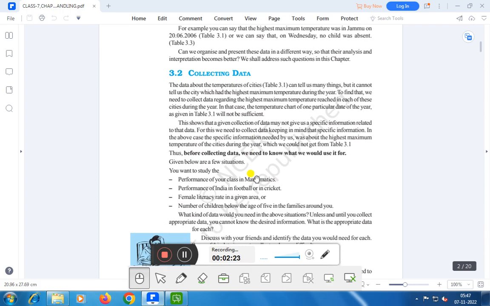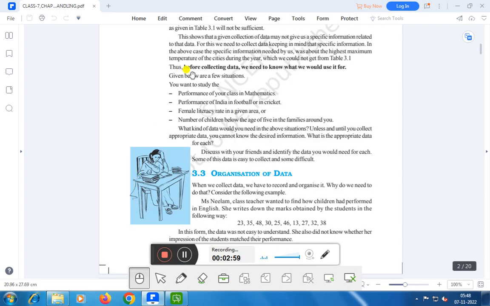Now the first way is collection of data, right? The data about the temperature of cities can tell us many things, but it cannot tell us the city which had the highest maximum temperature during the year. To find that, we need to collect data regarding the highest maximum temperature reached in each of these cities during the year. In that case, the temperature chart of one particular date of the year as given in table 3.1 will not be sufficient, right? That means before collecting data, we need to know what we would use it for.